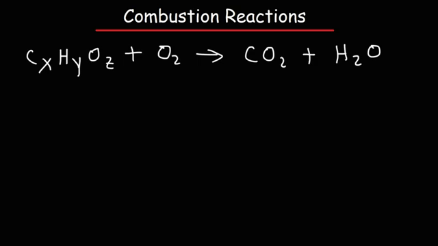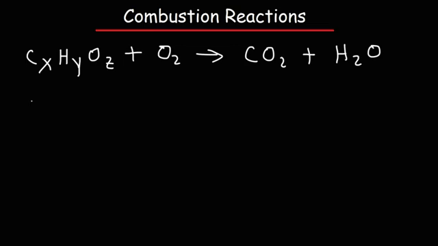The third type of reaction that we need to talk about is a combustion reaction. Combustion reactions typically involve some compound containing carbon, hydrogen, and or oxygen. And typically, the most common example of these reactions is that you take that compound, react it with oxygen gas, and you're going to get two products, carbon dioxide and water.